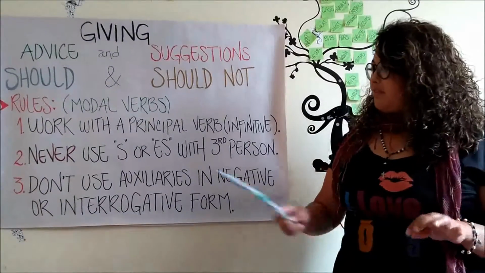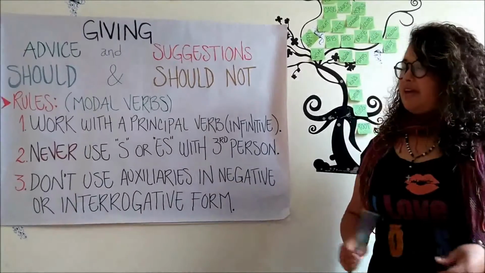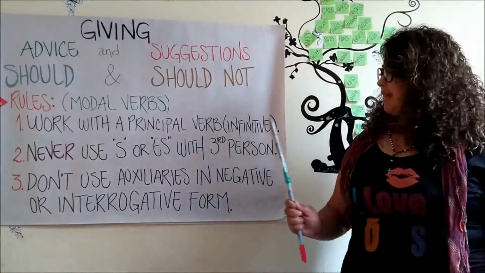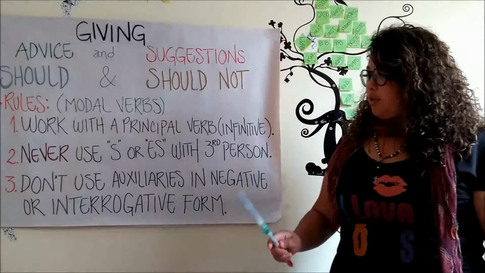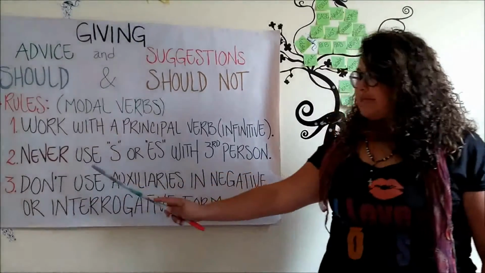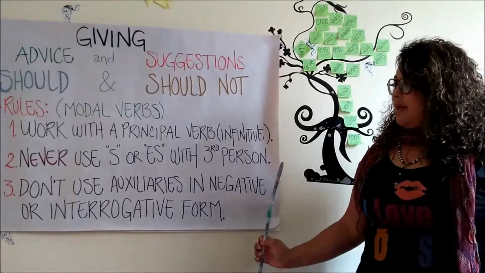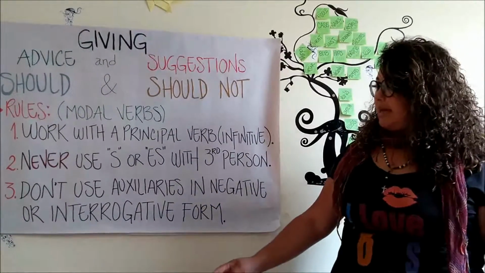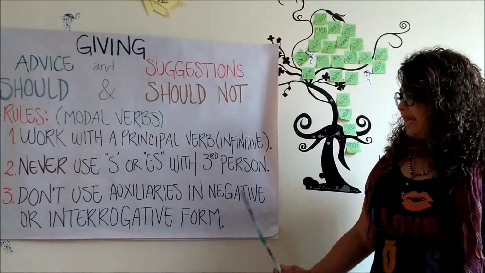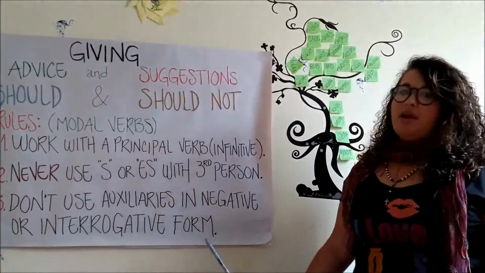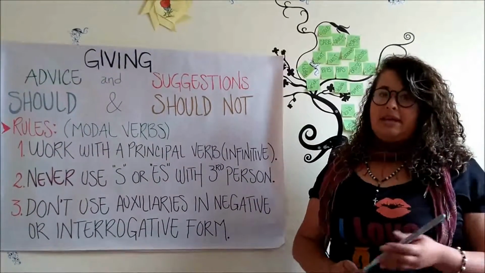These are three. The first, modal verbs work with a principal verb in infinitive form. It means in the original way of the verb. The second rule, modal verbs never use -s or -es with the third person. And the third rule, all of them don't use auxiliaries in negative or interrogative form, as we use in present simple or in past: do or did.